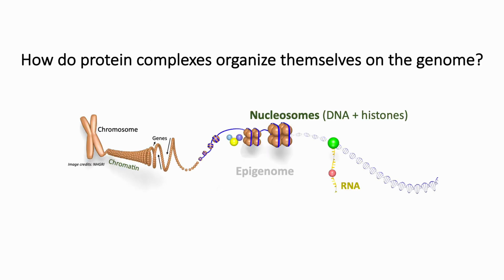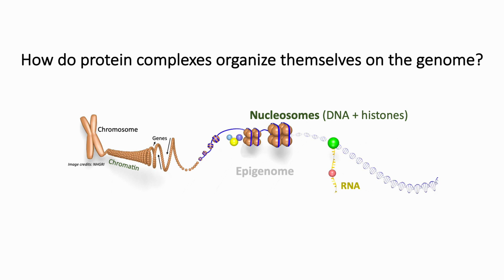My research program is based around this fundamental question: how do protein complexes organize themselves in the genome? We see in this cartoon from NHGRI that chromosomes are subdivided into nucleosomes, these small beads on a string that have genes arrayed on them. In between the gaps of the nucleosomes is where transcription factors bind, and we even have polymerase transcribing RNA here.